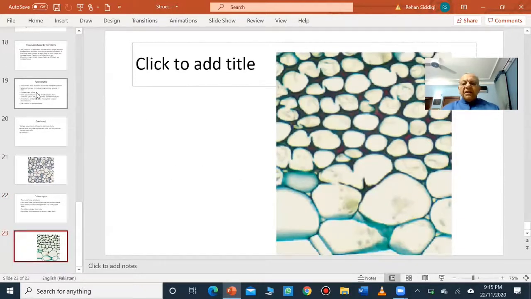Here you have a diagram which shows this collenchyma. You can see these brown colored things are the thickenings which are present at the corners in collenchyma cells. Underneath that is the parenchyma tissue.